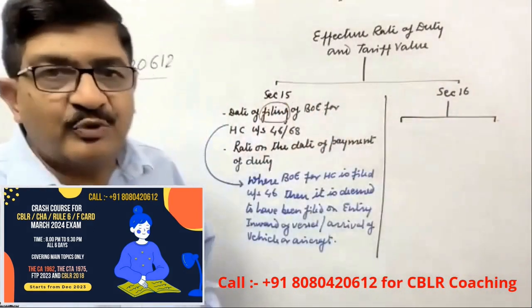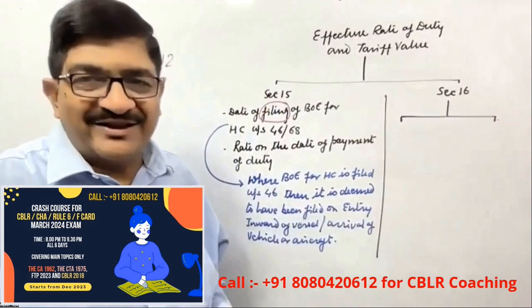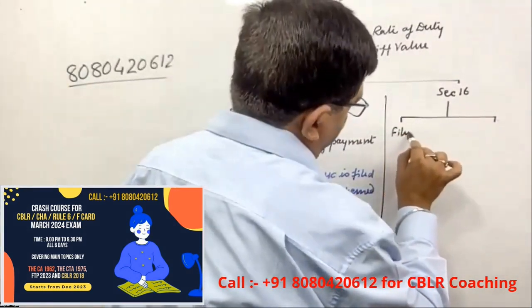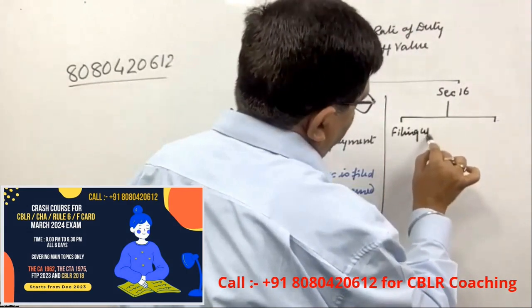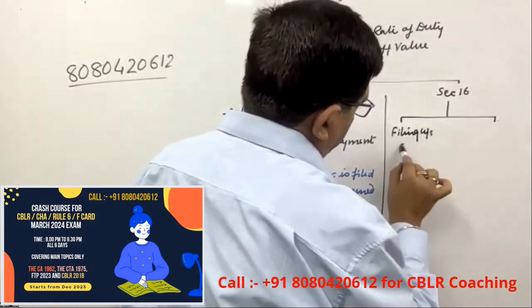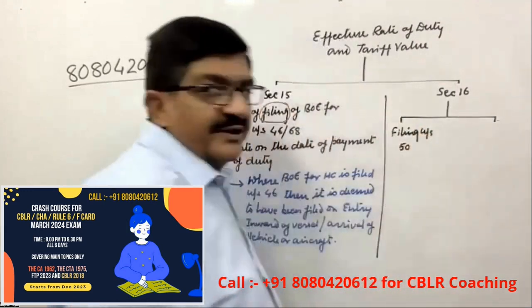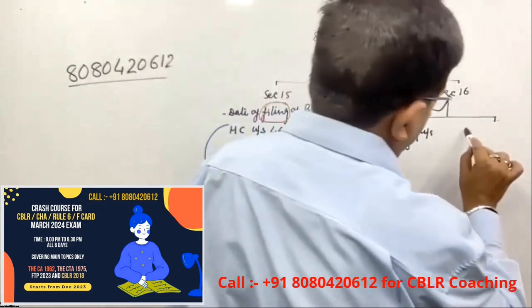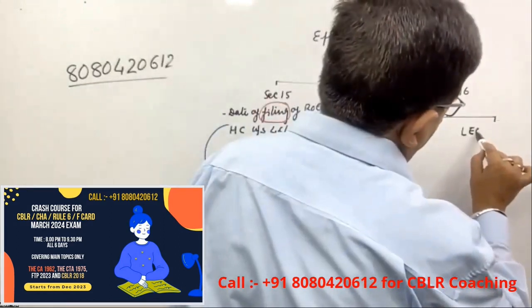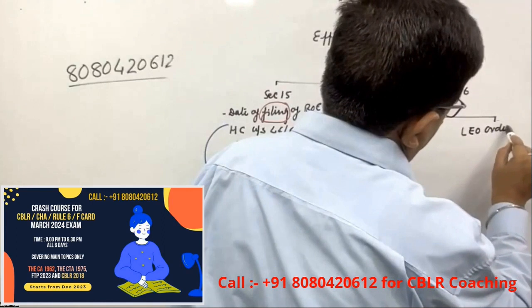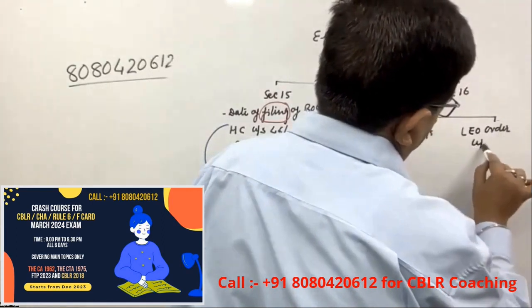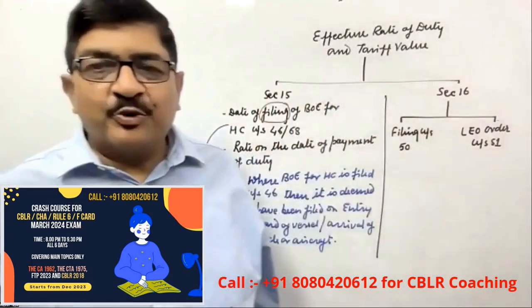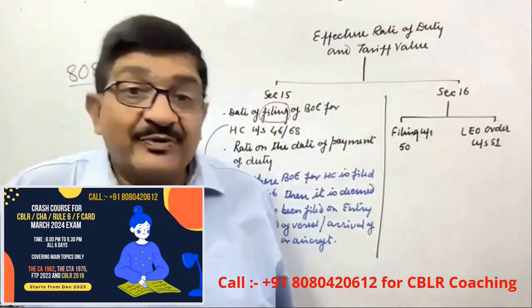I have broken it into 2 parts for more clarity. Filing under section 50. Let export order under section 51.